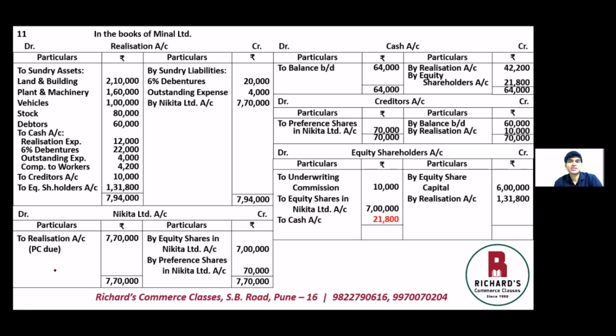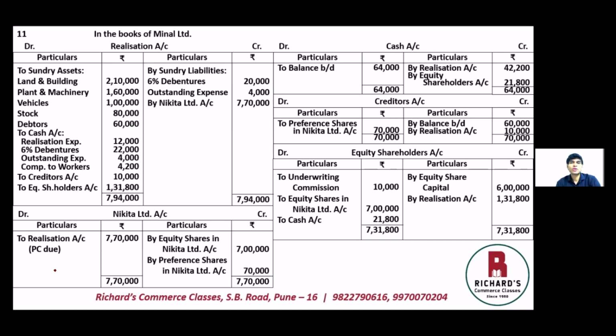The only thing that remains is now equity shareholders account, and if everything is done correctly, it should tally on its own. And here the total is 7,31,800. So we have finished preparing entries, ledger accounts in the books of Meenal Limited.